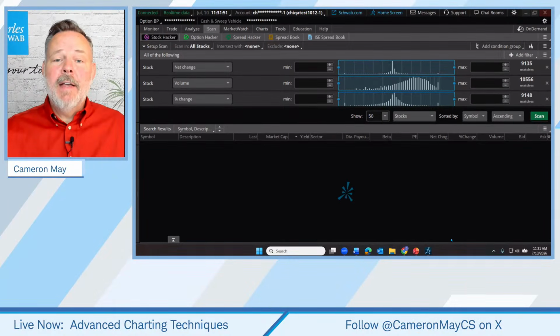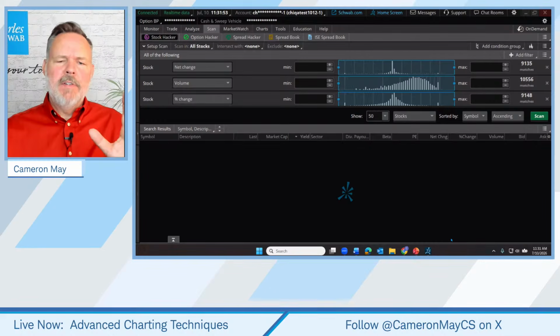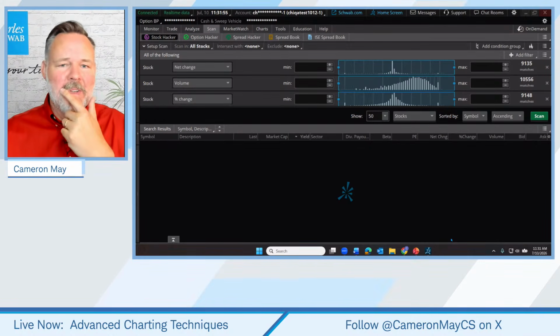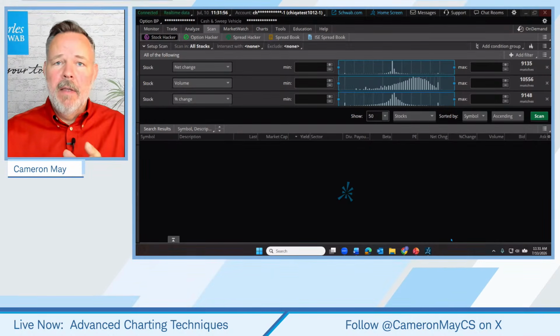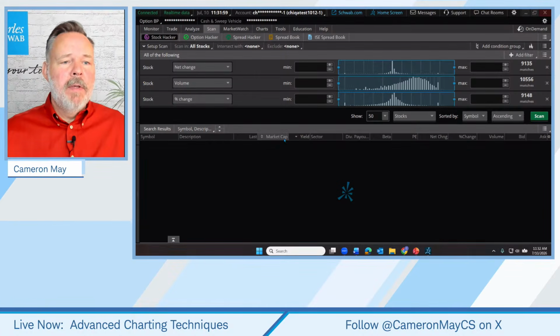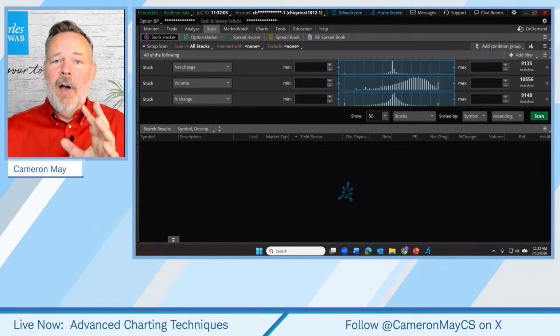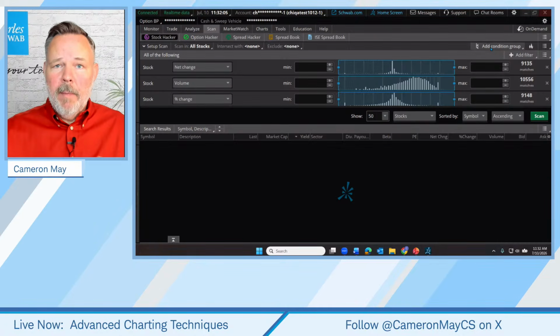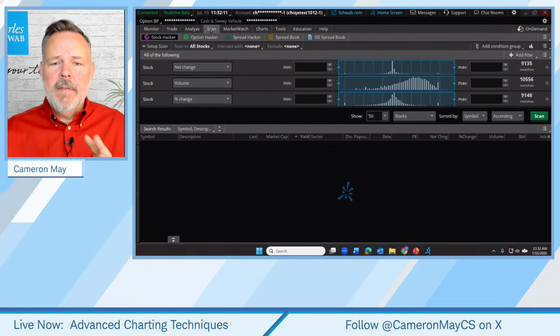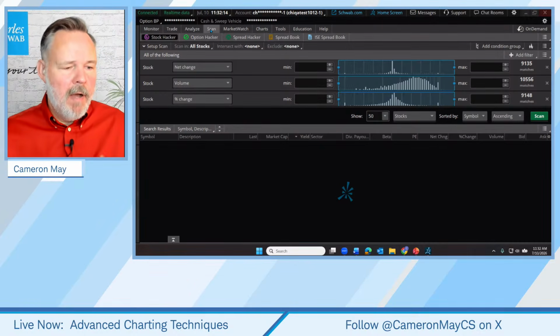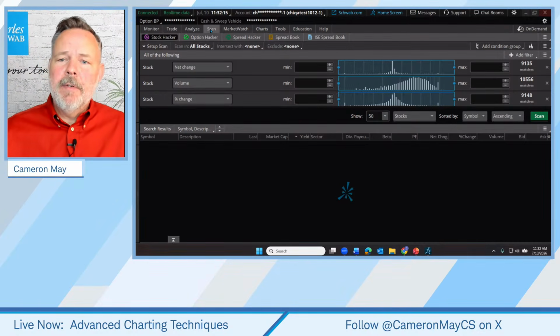But let's build a scan. I'm going to build it from scratch, rather than just loading the one I already built, which I was planning to do if we didn't have enough time. I want to show how to build this thing from scratch. So first thing I need to note is I am now on the live platform. We're going to be using some tools here in the scan tab that are not available on Paper Money. So this is just an example. It's a mock-up live account.